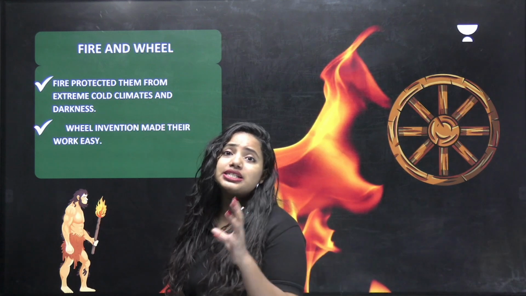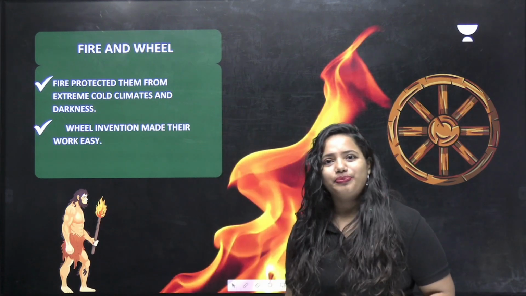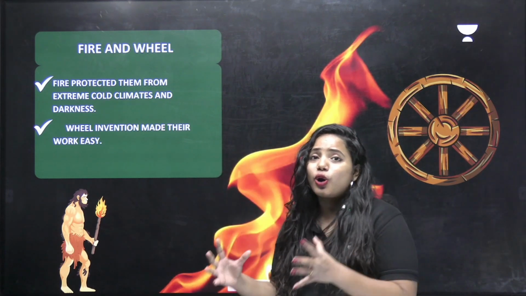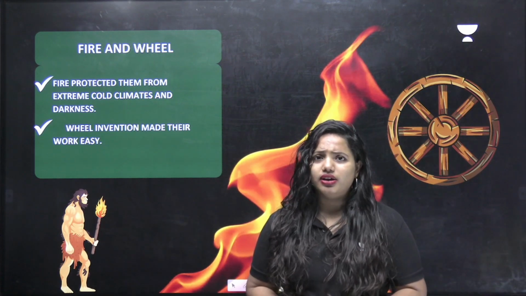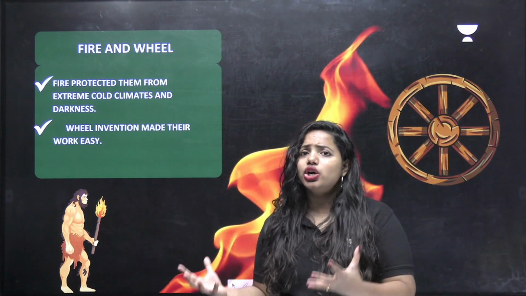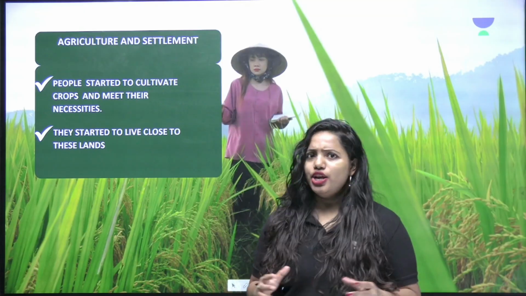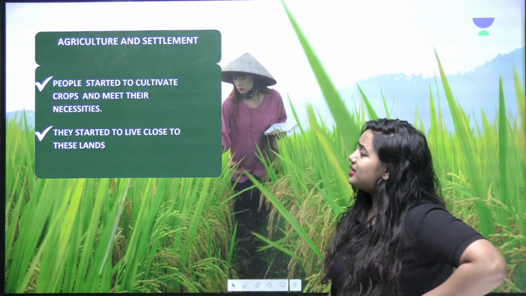When people started agriculture. Why? Because crops needed to get transported from one place to another. They needed a good transportation part. And look at it. Agriculture and settlement.